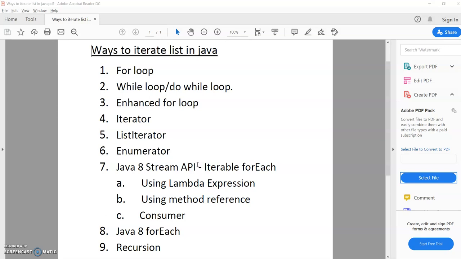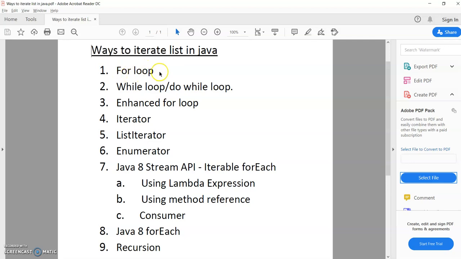We'll see each one with an example of how to do the coding, and some key points. The first one is using a for loop. It's a simple one using indexing. Generally we use it for iterating over arrays. Arrays don't provide any APIs to iterate over, unlike collections. The java.util collections have many APIs like iterator, list iterator, or enumerator, but arrays don't. So we go with simple indexing and iterate over the elements.